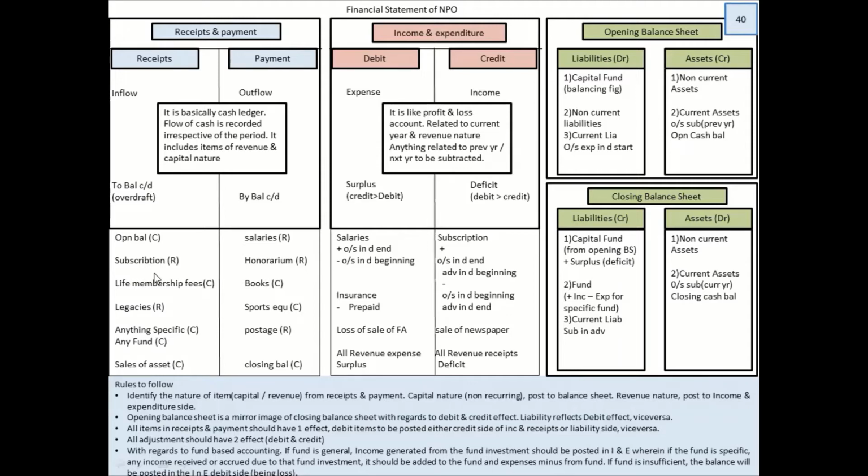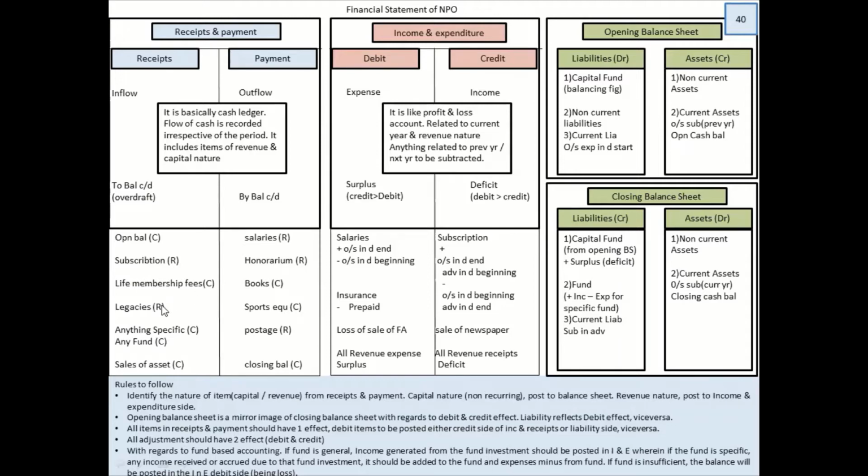As a member, you have to pay a small amount, maybe monthly or yearly. So that is the income of the NGOs and that is called subscription. It is revenue nature because it keeps on recurring. Life membership is something which a person is paying for his entire life. That means only once. It makes it a capital nature. So whatever I have written C, you should understand it is capital nature.